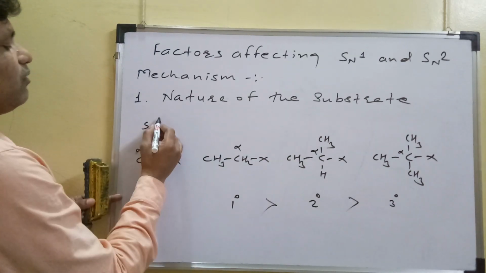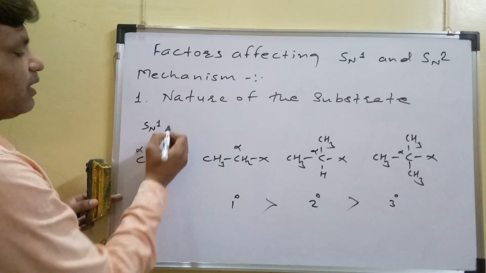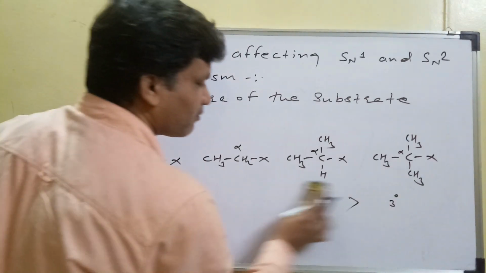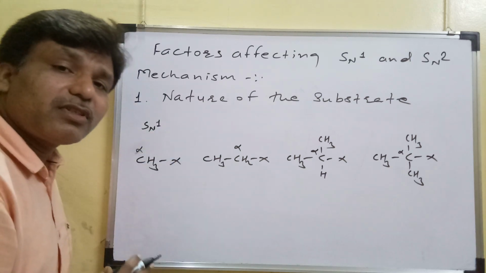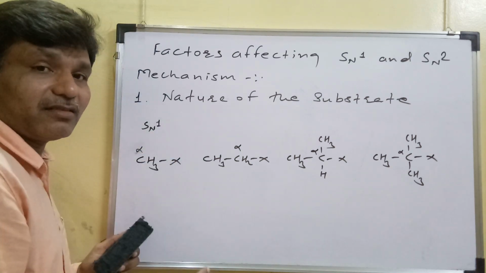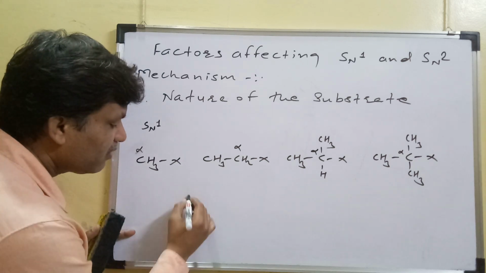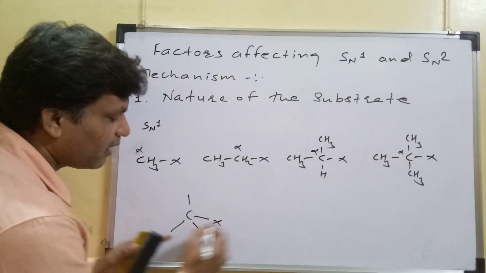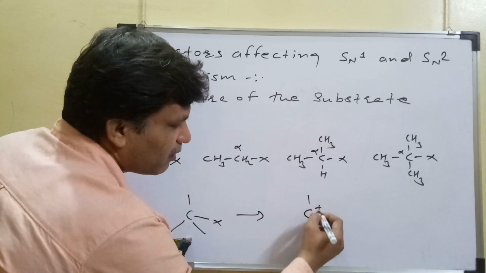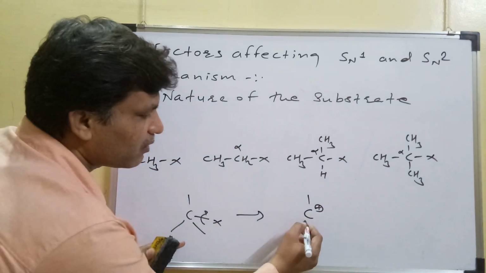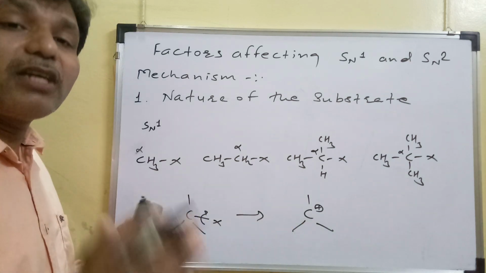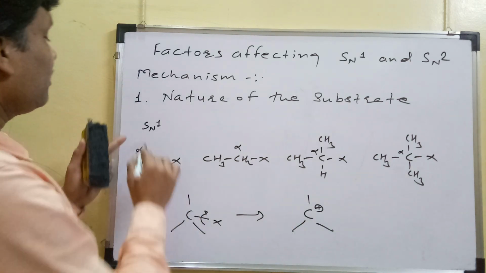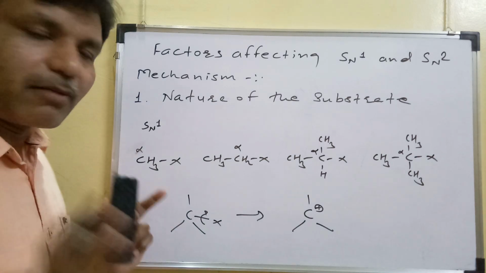Now for SN1 reactions. In case of SN1 reactions, the reaction proceeds with formation of a carbocation intermediate. Means this is the halide, and after breaking this bond we will get this carbocation, and if this carbocation becomes more and more stable, then the SN1 reaction can easily take place.